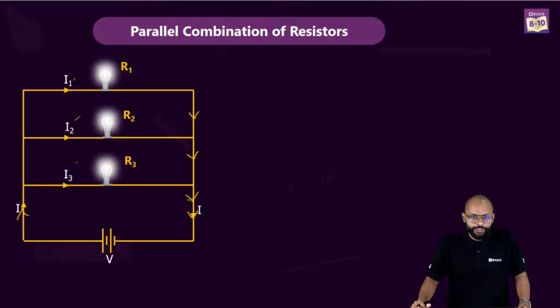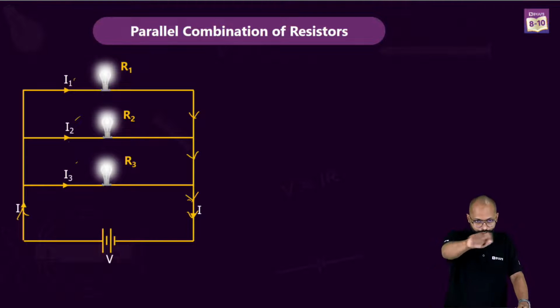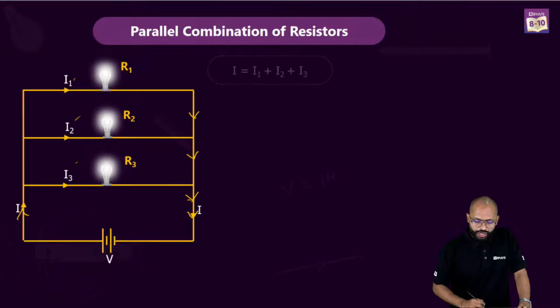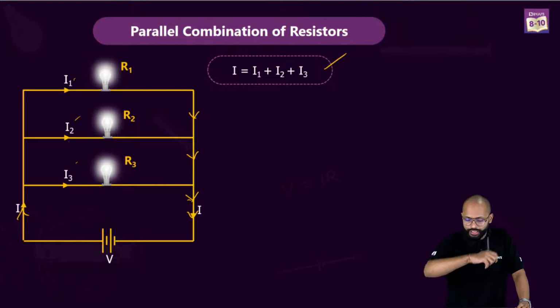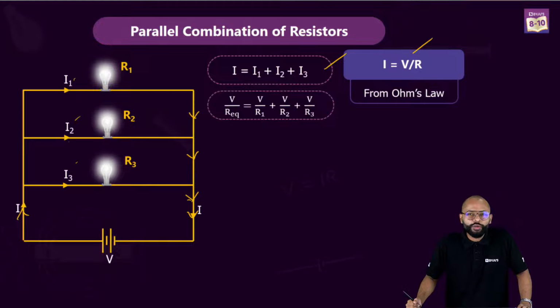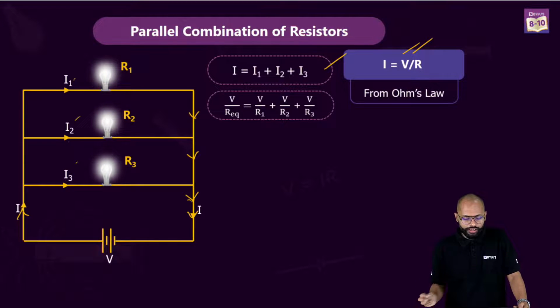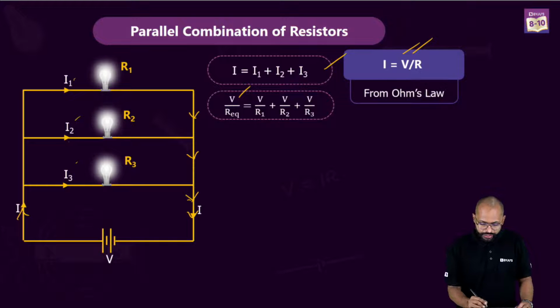Very good. V equals IR and I equals V by R. Very good. So, we start from the division of current. I equals I1 plus I2 plus I3. And we have our very own Ohm's law, very familiar, I equals V by R. So, I can say, if this circuit was broken into a simplified circuit like this, and this was the R